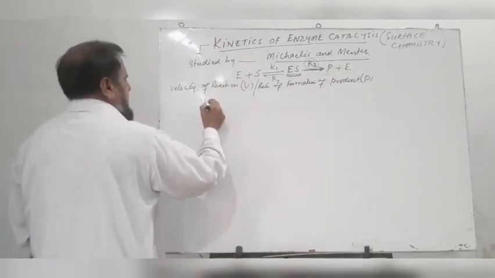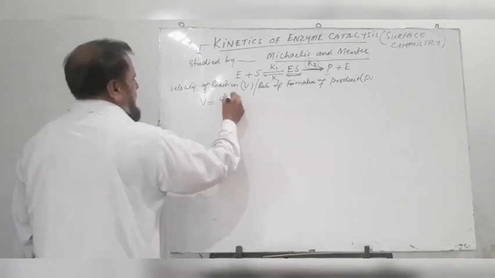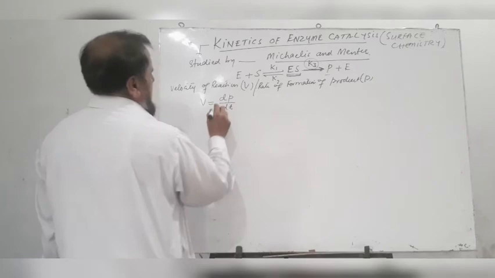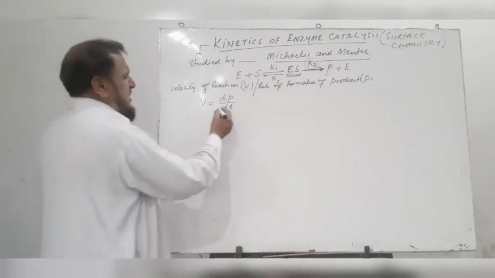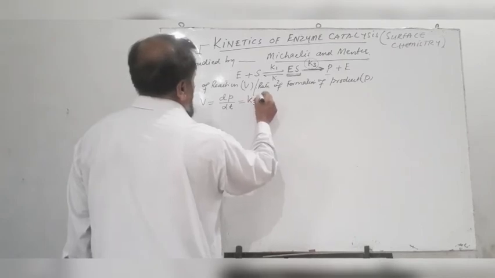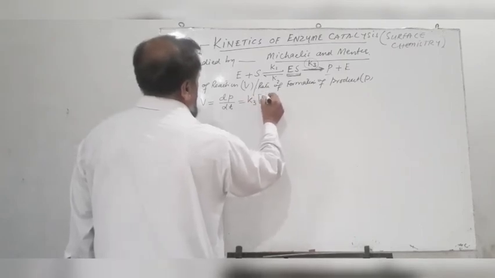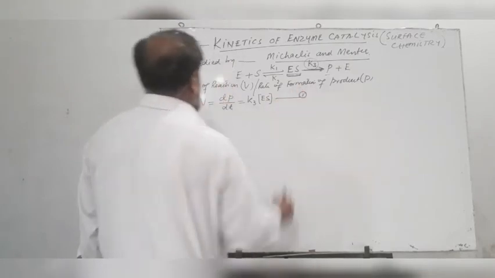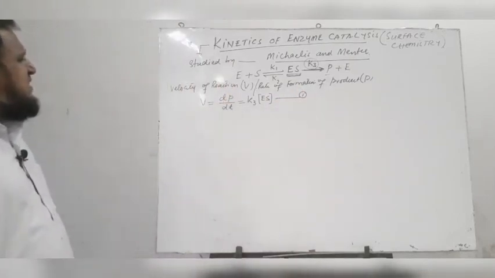Velocity of reaction V is equal to the rate of formation of product. dP over dt, the rate of formation of product in a given time interval, is equal to K3 into concentration of ES. Equation number 1. It is the velocity of reaction.